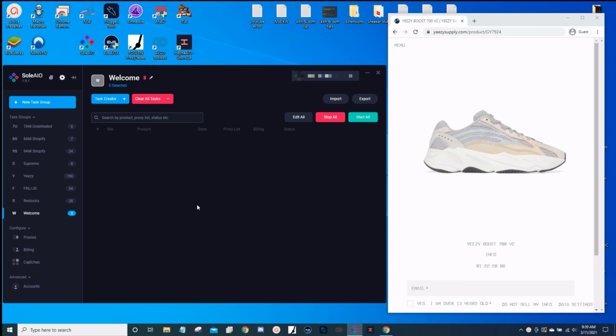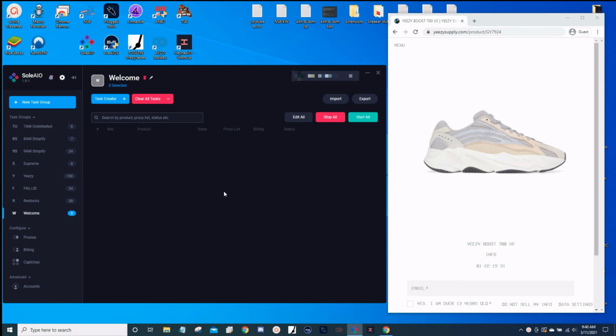Today I'm going to go over how to set up Yeezy supply on SoleAIO. Now SoleAIO is one of my favorite bots. I purchased this bot back in 2019 when lifetime was around 500 bucks. I was able to grab it for so cheap because during that time SoleAIO was struggling and they faced some challenges, but that's with any bot. Every bot will have their ups and downs. So anyways, I invested about 500 bucks and it was the best investment I've made.